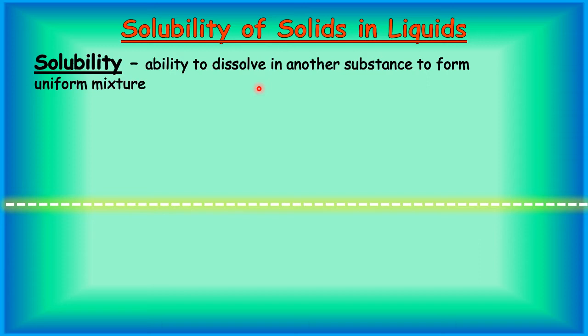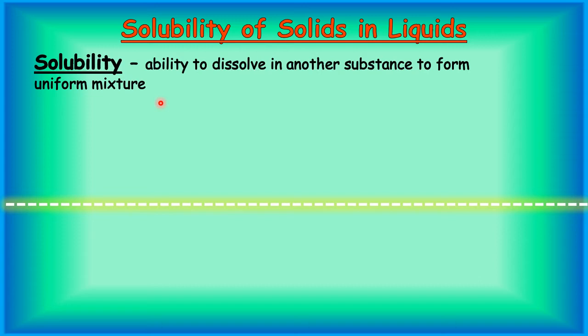So this characteristic of dissolving easily in a liquid is known as solubility. So now I believe you understood, dear. The ability to dissolve in another substance to form a mixture is known as solubility.